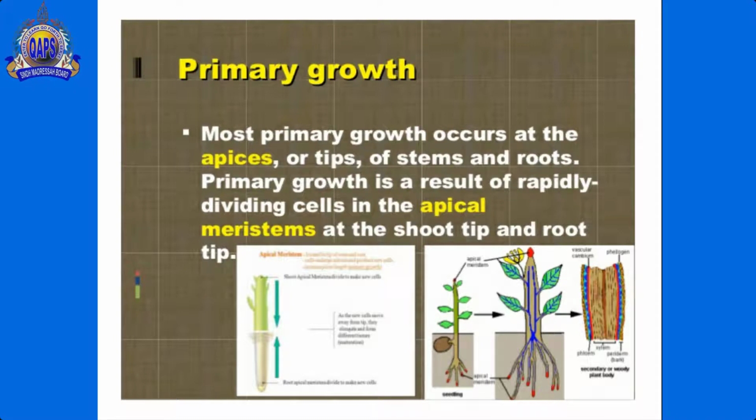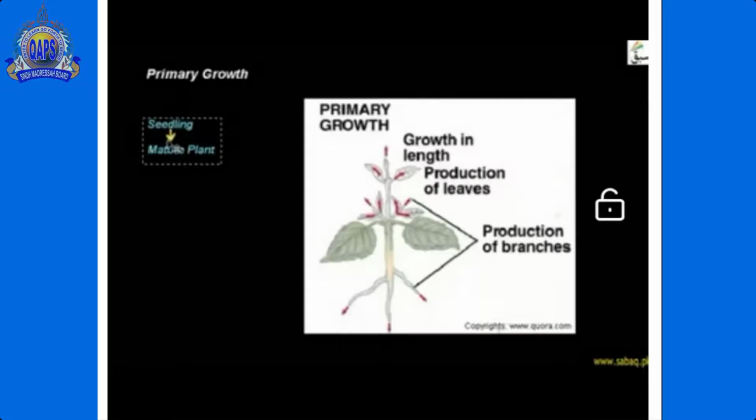So now students, I explain an experiment through a diagram: how primary growth takes place, which type of tissues are involved in primary growth, and which type of cell division takes part in this growth. So now, here is a diagram of plants.